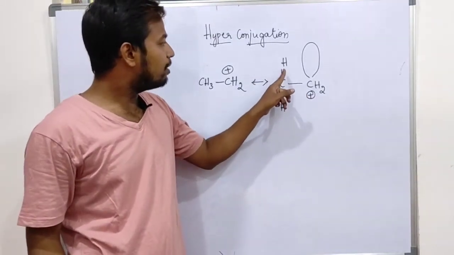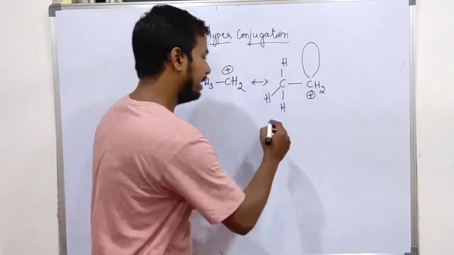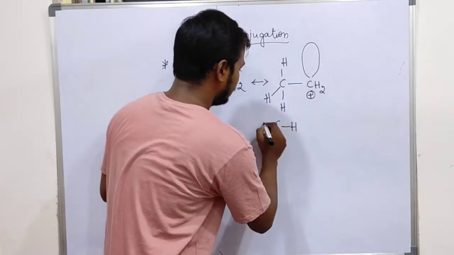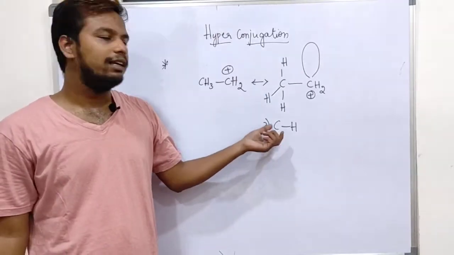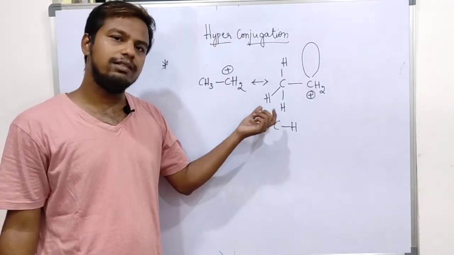The adjacent sigma bonds are the CH bonds, correct? How many CH sigma bonds are there? Three CH sigma bonds are there.